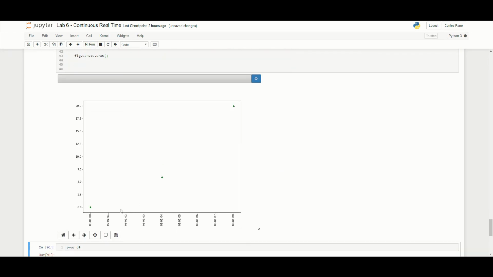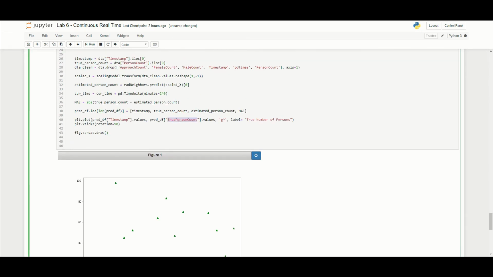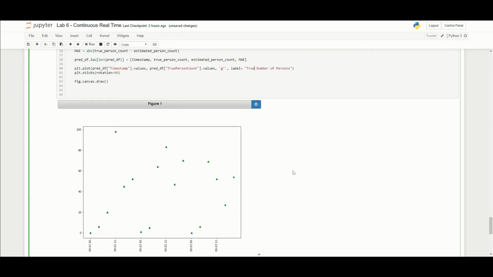So here we can see, we'll start to see over time these green dots. So the times are on the x-axis, and the green dots, we're going to get about 19 of these because we're only getting every 240 minutes. But the green dots are the true number of people that we observe, the true person count in this particular case. And it's already done because we are skipping so many minutes. So you can see that pattern.